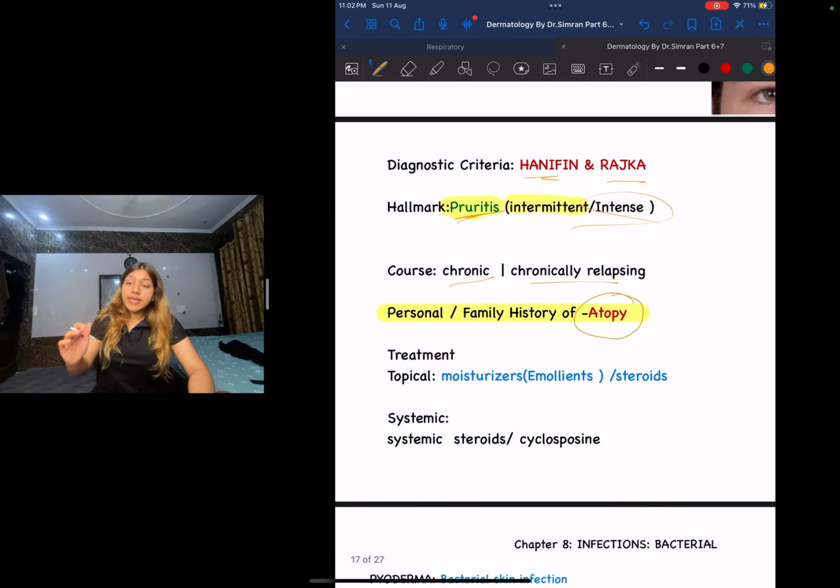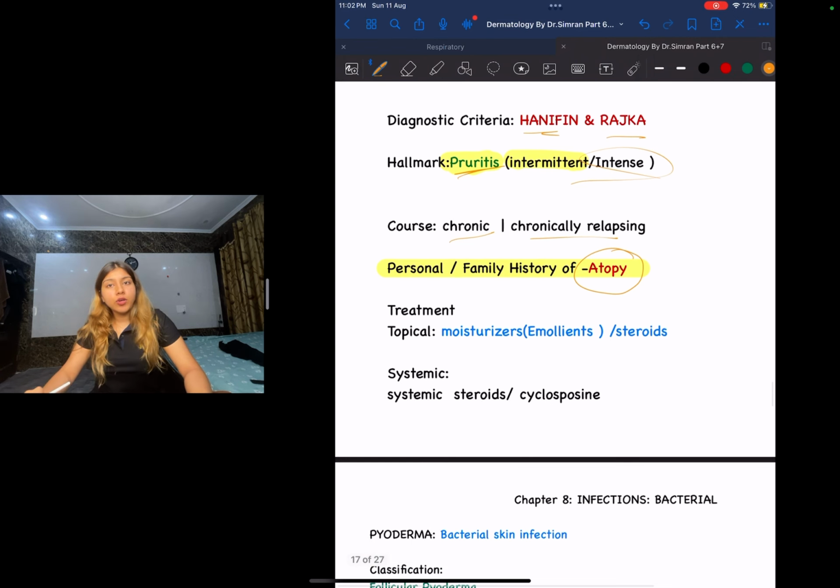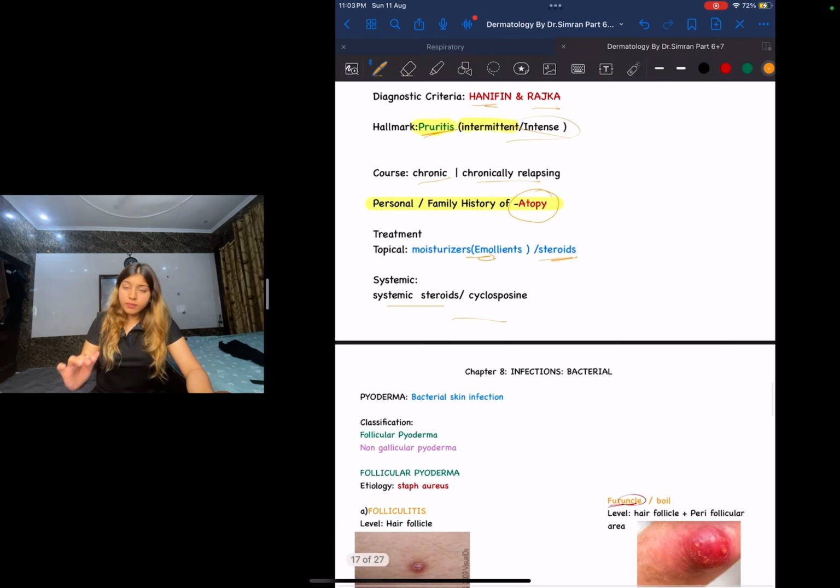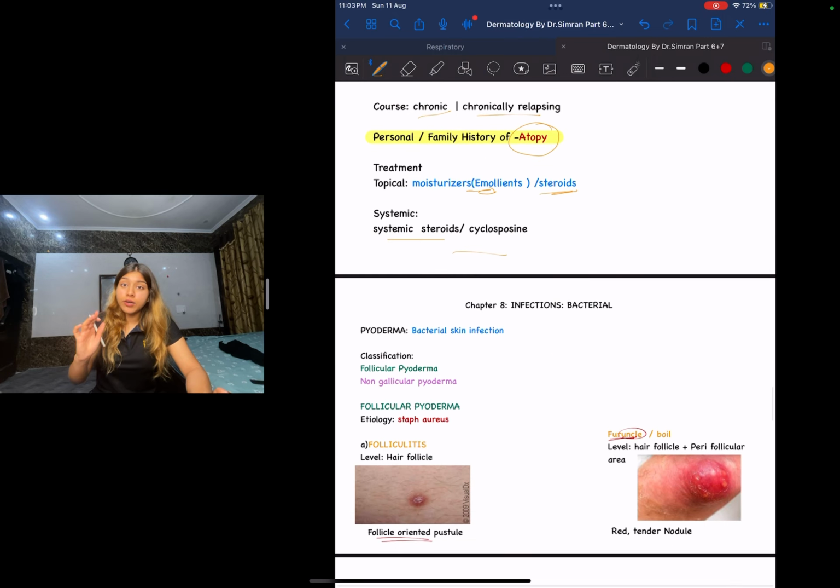Next guys, if they ask you what is the treatment of atopic dermatitis topically, the first thing I'll tell the patient is to use moisturizer, that means emollients. Next I can also give topical steroids. If they ask you what systemic therapy I can give, we can go for systemic steroids or cyclosporin. This is all about the diagnostic criteria for atopic dermatitis.